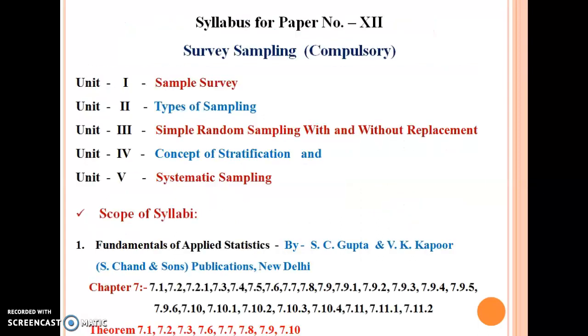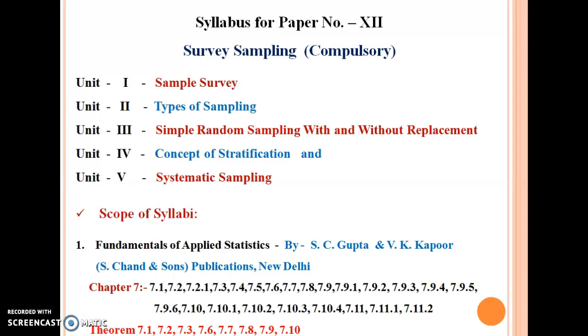journals. Now, in paper number 12, compulsory survey sampling, there are 5 chapters. Chapter 1, sample survey. The basic objective of this paper is to develop a scientific view of how to conduct a survey in a proper way, to collect data from a scientific perspective.